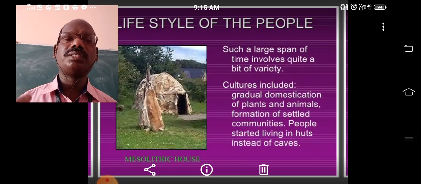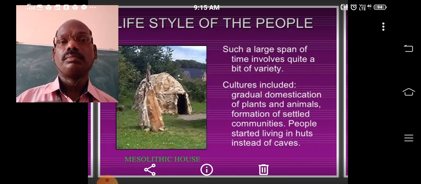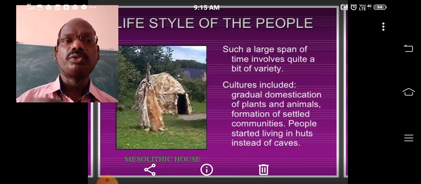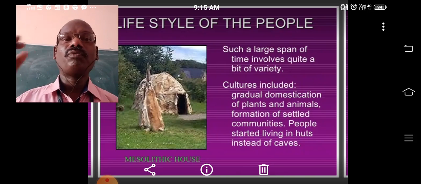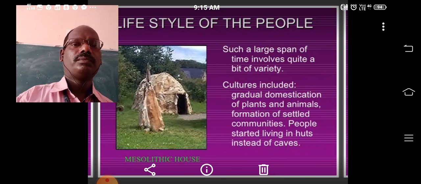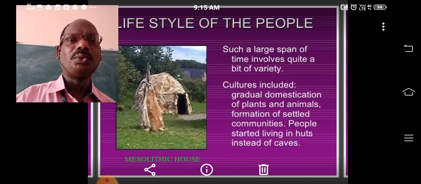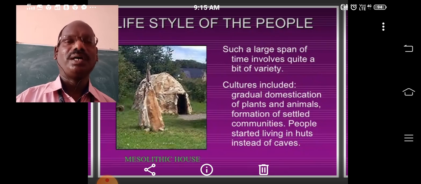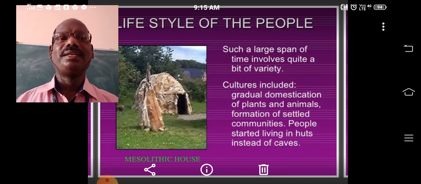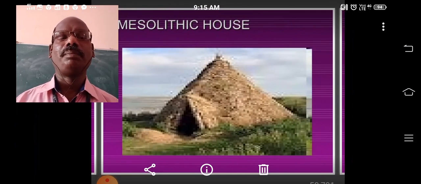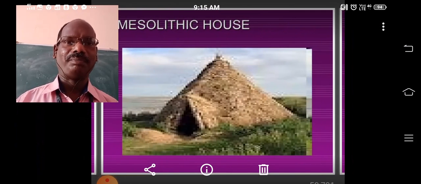Not very strong houses, weak, kacha houses he constructed. So from cave life, he came to a life in his own houses. Children, I can show you one hut that was made by the Mesolithic man.